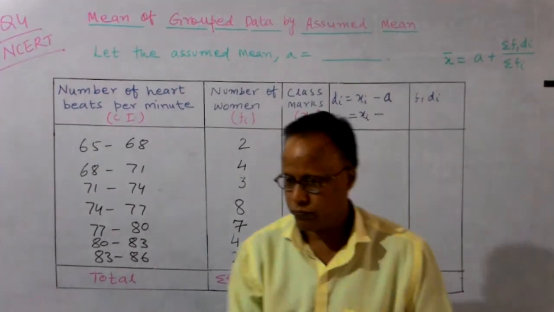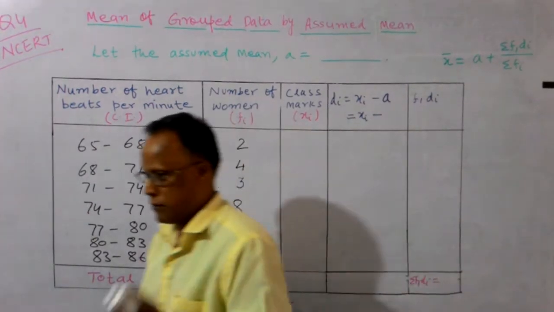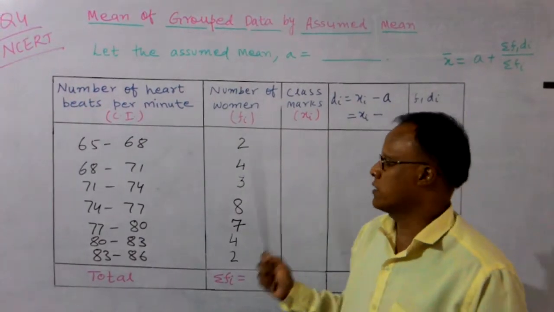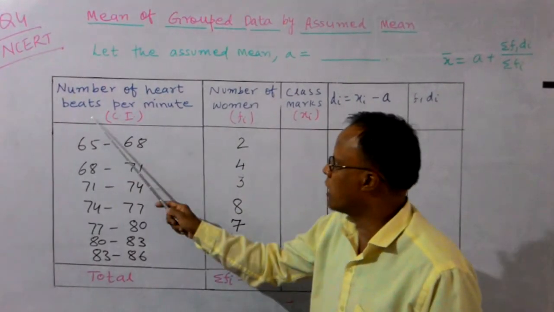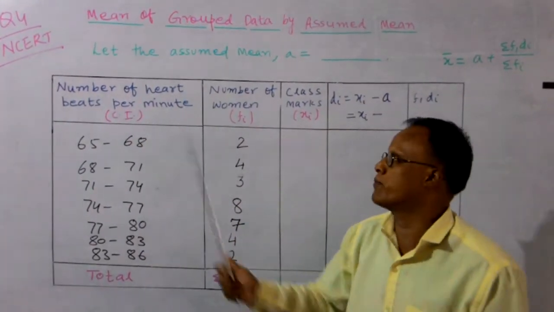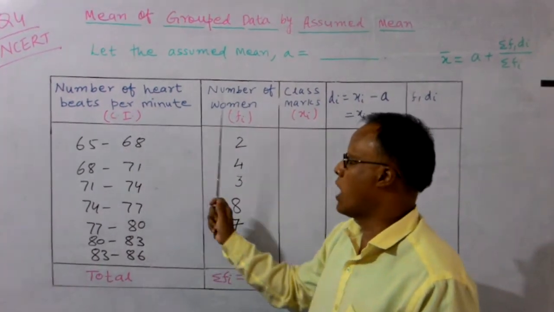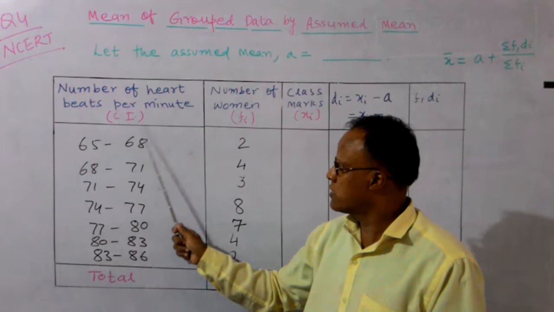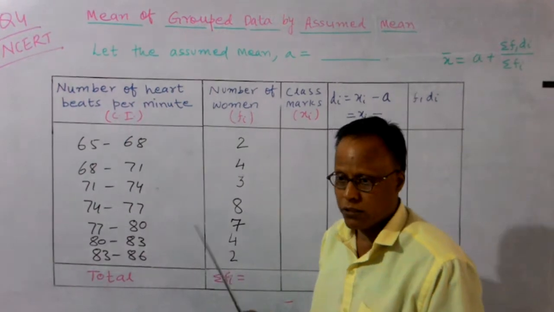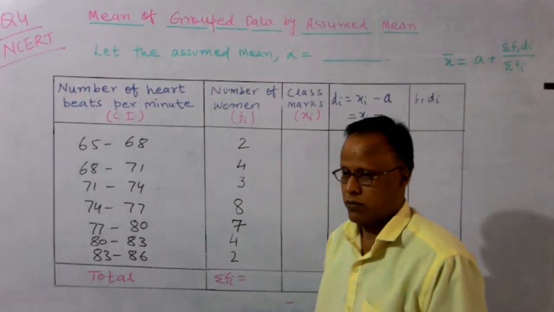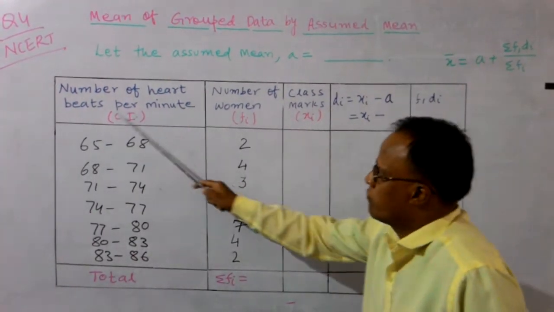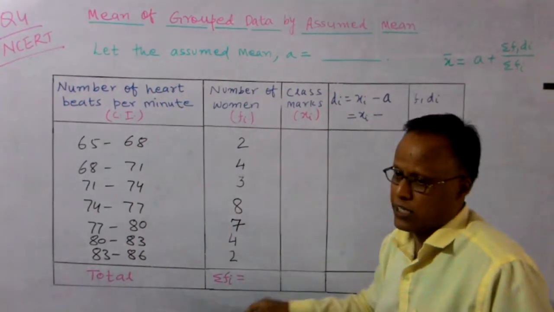30 women are examined in a hospital by a doctor, and the number of heartbeats per minute are recorded and summarized. So the number of heartbeats per minute is given. This is your NCERT problem, so you can see it in your book also, and I will write the whole problem in the discussion box too. The number of heartbeats per minute is given by the following data. Please read again. Find the mean heartbeats per minute for these. Our aim is to calculate the mean of the heartbeats per minute for this given data.